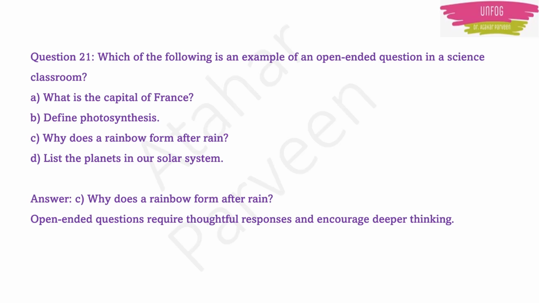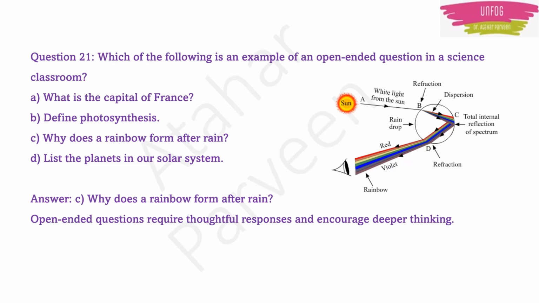Okay, so what is the thoughtful response you will need to answer this question? First, white light comes from the sun and falls on the water droplet. Refraction takes place, dispersion takes place, total internal reflection takes place. Again, that light ray comes back from the drop by touching the surface of the drop, and again refraction happens, and then the rainbow is seen by us, the observer. So these types of questions are known as open-ended questions. Option C will be the correct answer for this question.